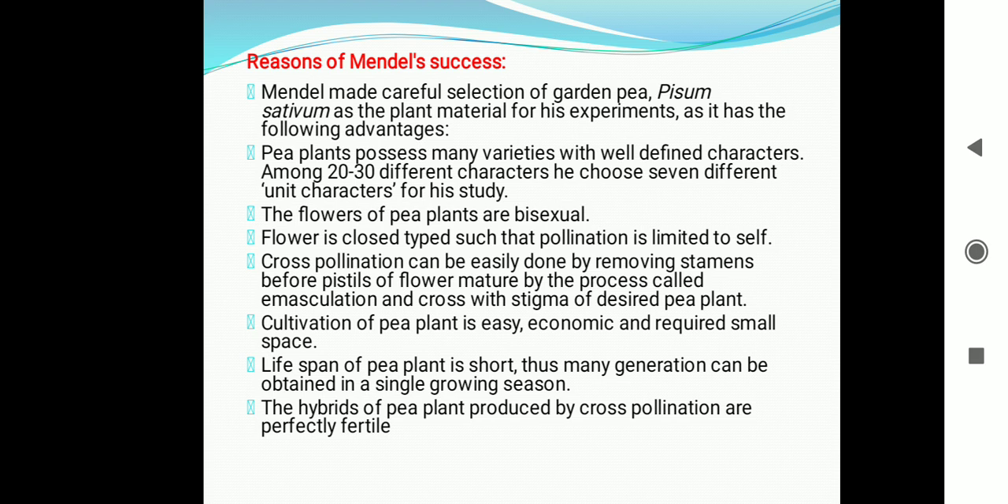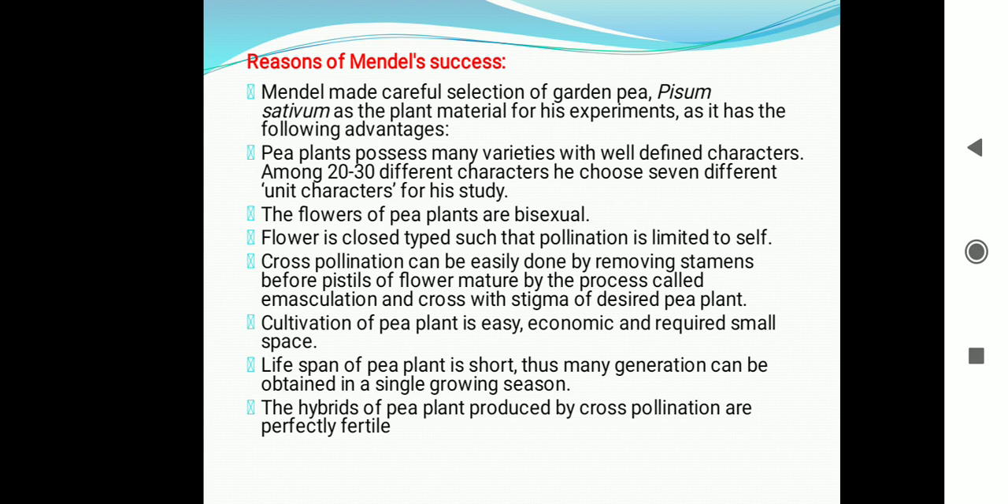The flowers of pea plants are bisexual. The flowers of pea plants are normally self-fertilizing. Next one is that the pea plant shows a number of clear-cut contrasting characters. The third one, the hybrids of garden pea are perfectly fertile. Then the fourth reason: cross-pollination is not very difficult in pea plants. Then the fifth one, artificial fertilization is almost always successful.